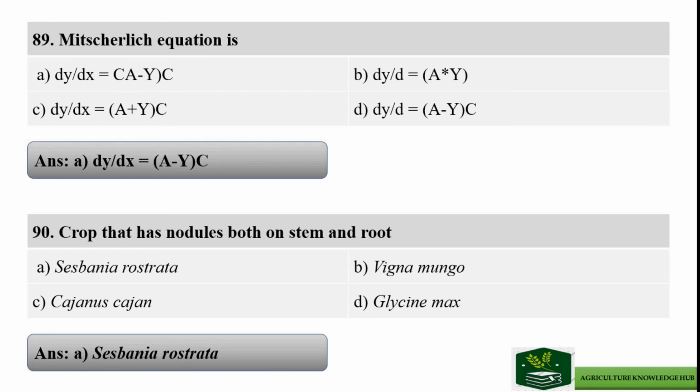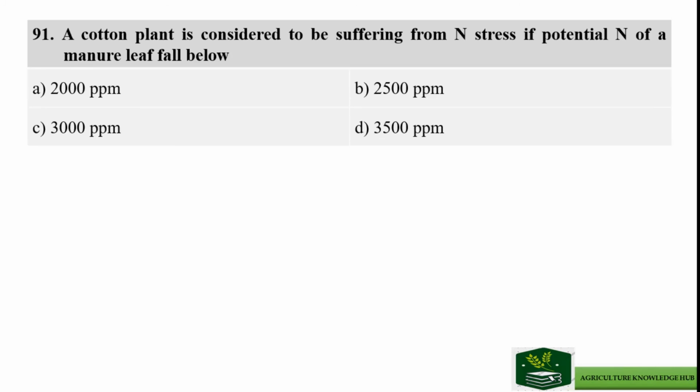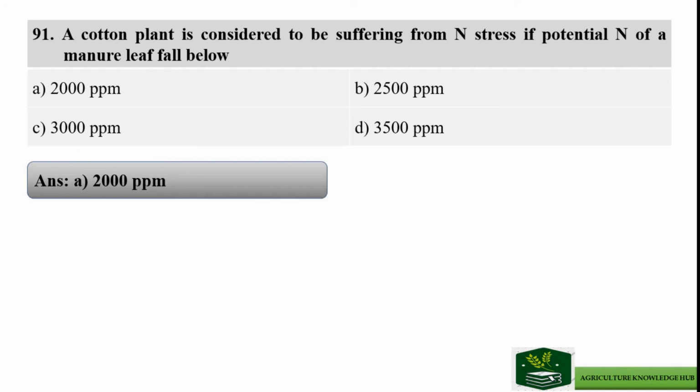Question number 91. A cotton plant is considered to be suffering from nitrogen stress if the nitrogen of a leaf falls below. Options are option A 2000 ppm, option B 2500 ppm, option C 3000 ppm, and option D 3500 ppm. And right answer is option A 2000 ppm.